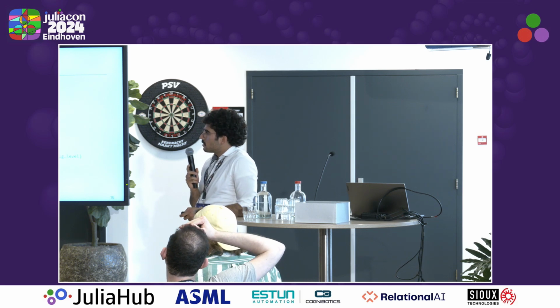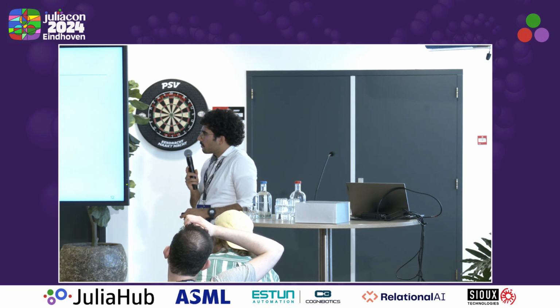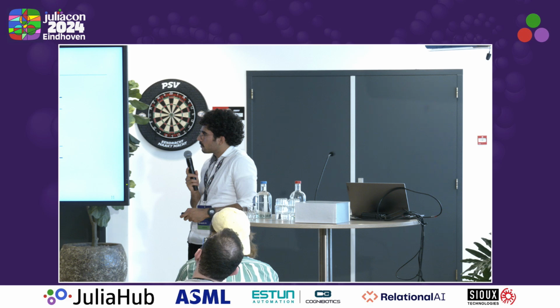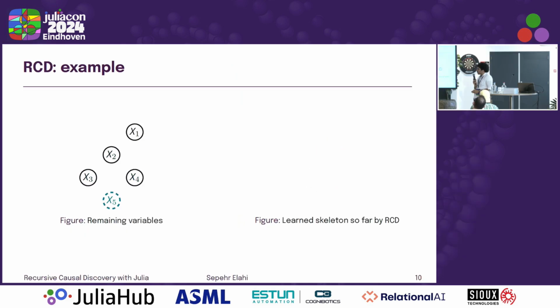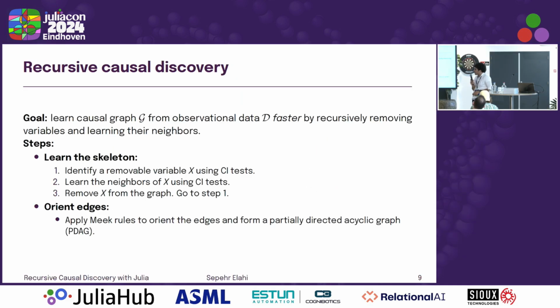Yeah, so technically, I had this Meek rule step, right? Yeah, here. So technically, you can learn some of the directions. In the end, what you get is a partially directed graph. For some of the edges you know the directions, for some you don't. So in that sense, you're still trying to learn the causal graph. You just can't learn it fully. You can learn it up to an equivalence class, essentially.